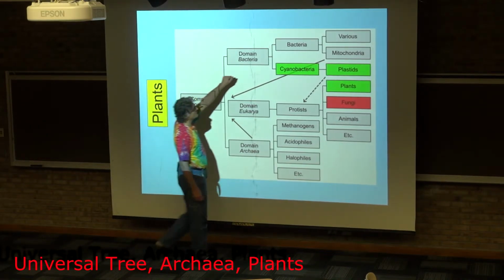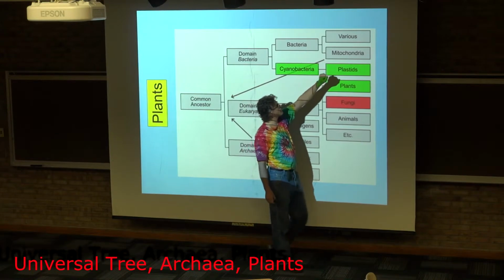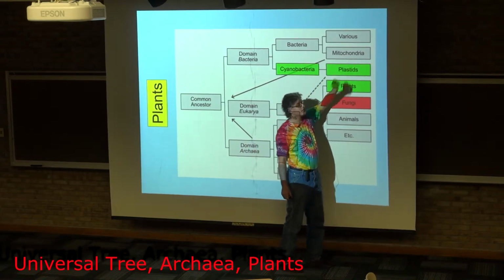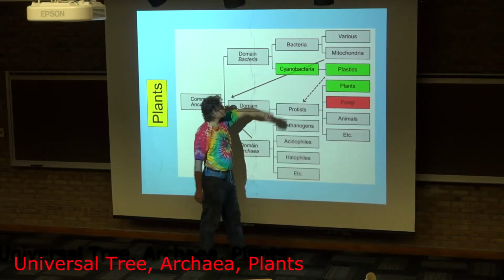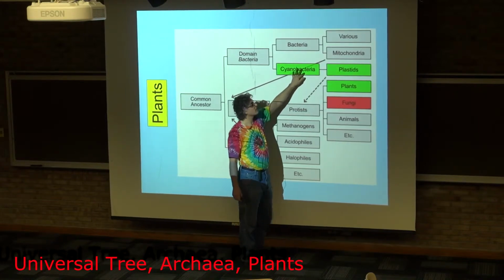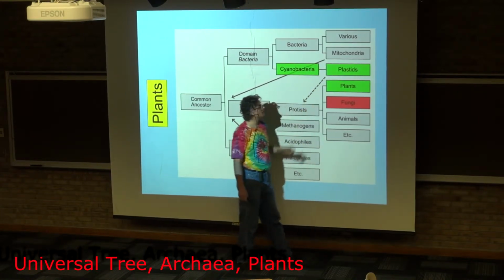And then we've got domain Bacteria. We've got various types of bacteria. One of them gave rise to the mitochondria. Another branch are the cyanobacteria that gave rise to the plastids.